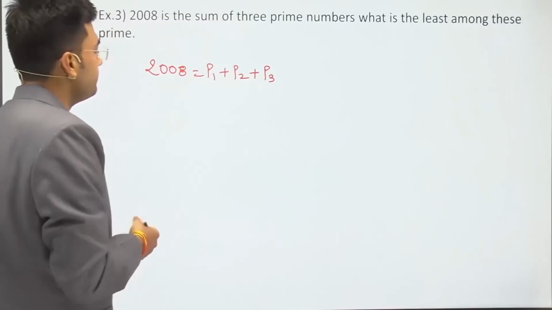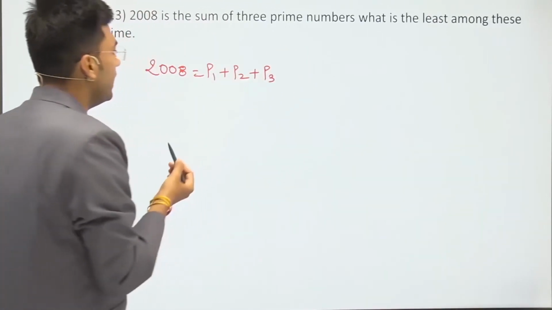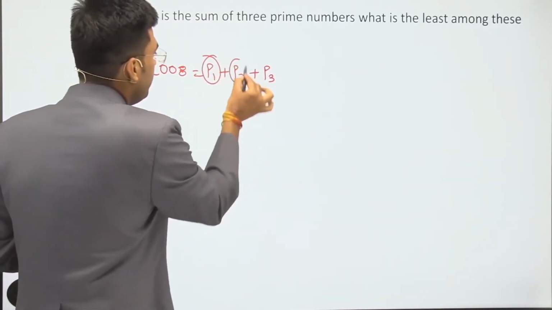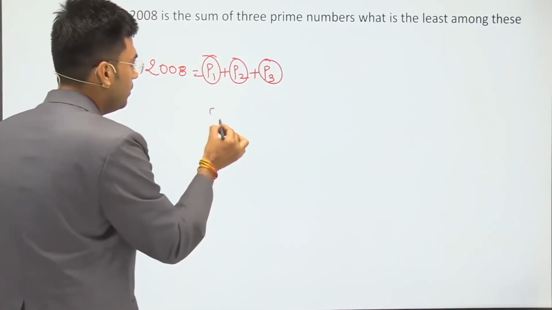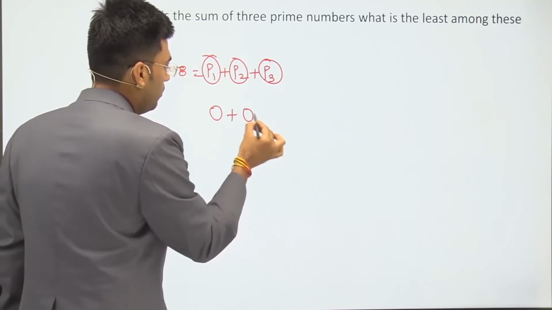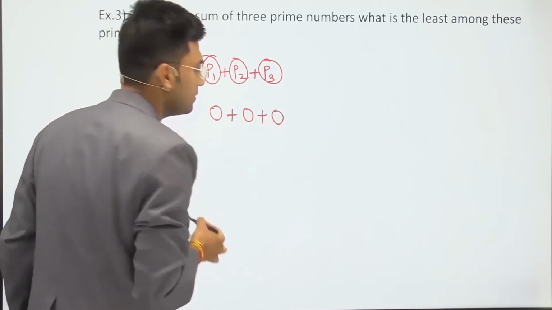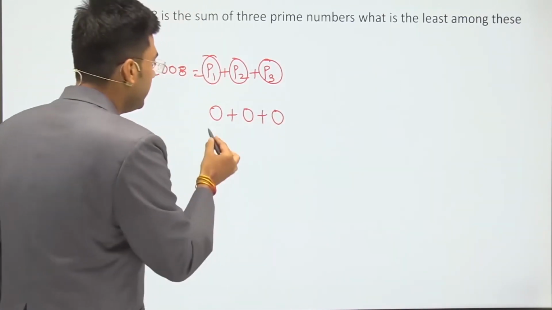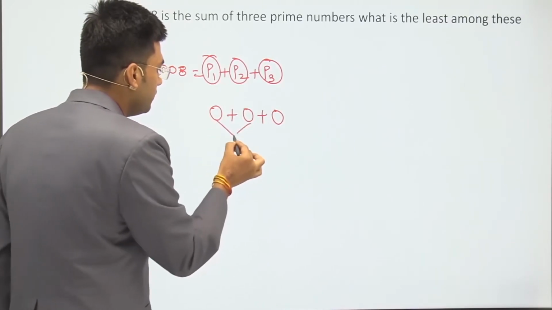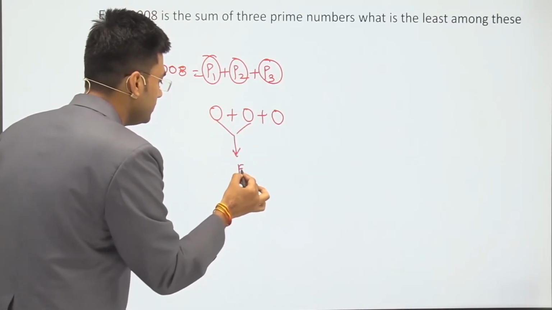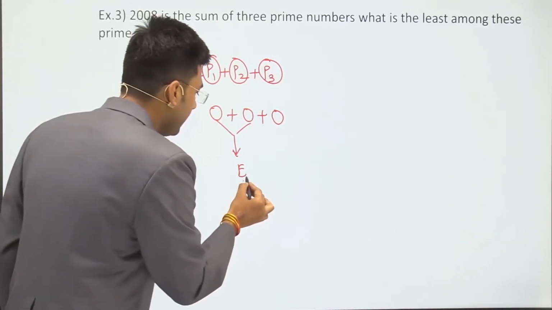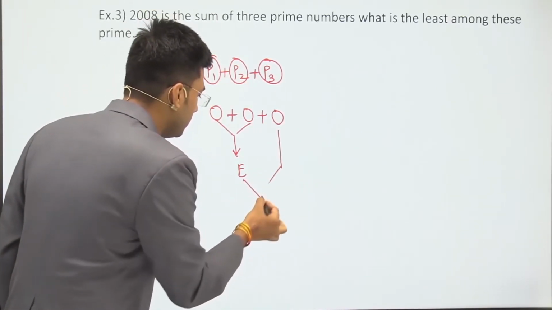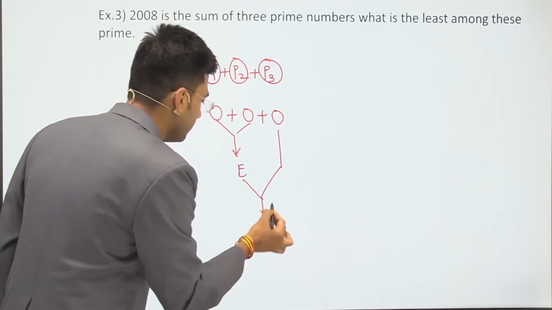Now students, if we assume that P1, P2, P3 all are odd numbers, so odd plus odd plus odd. We know that when we add two odd numbers, we will get an even number. And again, if we add this even to this odd, we will get an odd number.